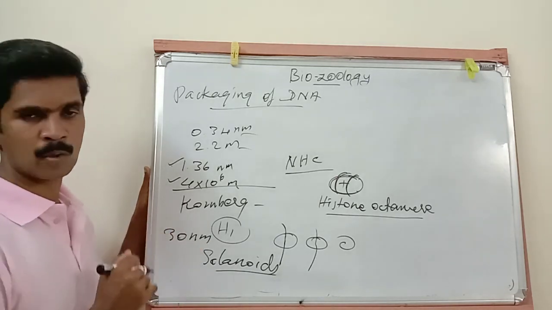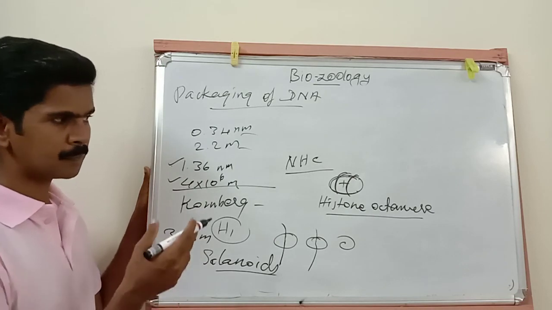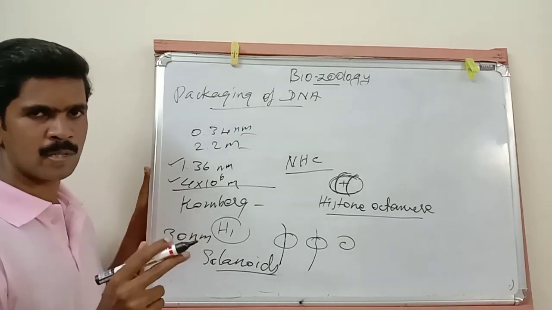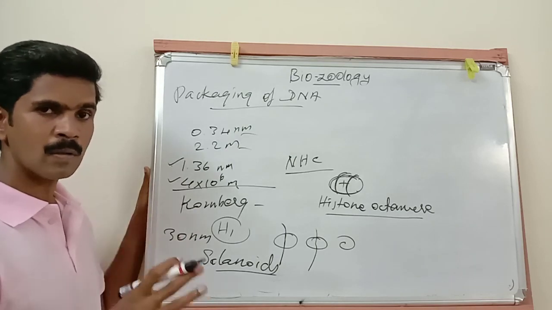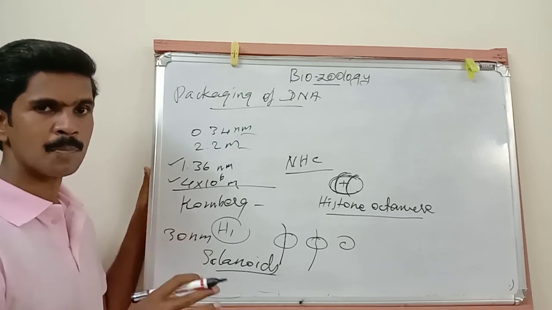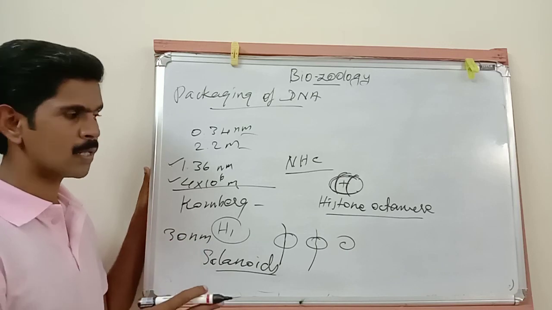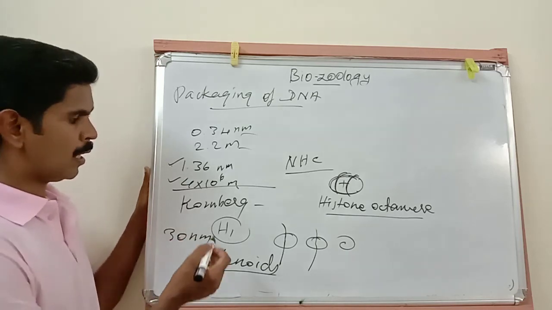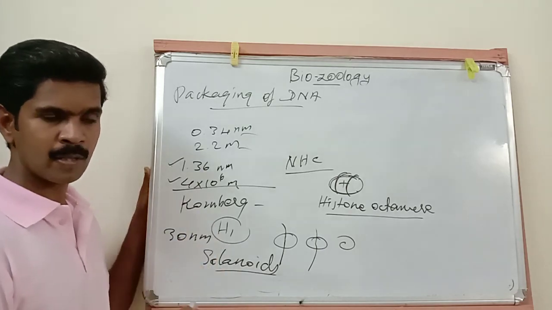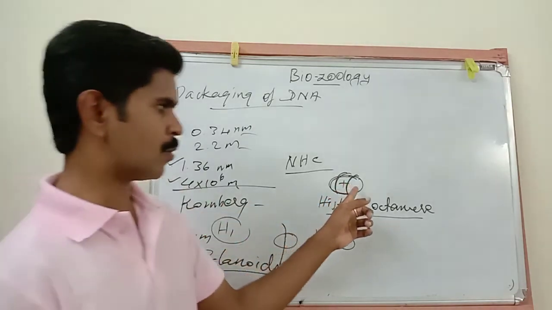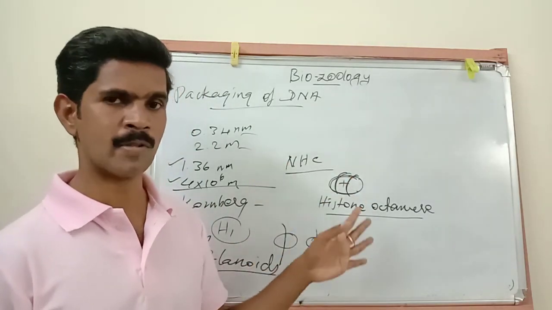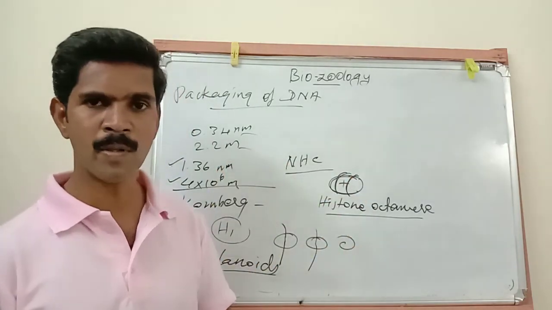Then the histone octamer. A single nucleosome is made up of 2 molecules, each molecule has 4 histone proteins. So totally 8 histone protein molecules together form a histone octamer. Then about charge: these nucleosomes are positive in charge, and the DNA molecules are negative in charge. Like that, many 1-mark questions are also there.